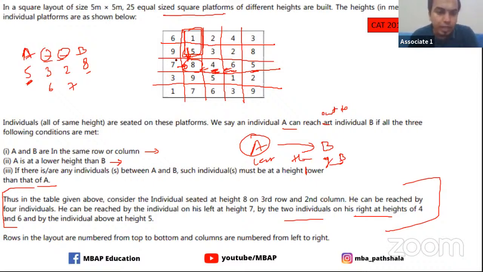This is what the particular set is talking about. I hope you are clear with the entire explanation of how the movement is going to happen. If you are clear with this, then I don't think there's anything left that I am supposed to do, because now you should be able to quickly tell me the answers. I'm going ahead with the questions, and in the next slide you will not see the entire question, you will only see this grid, because I didn't have much space on the screen, and I have already explained all the movements.